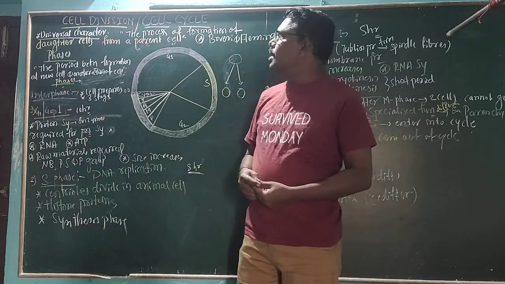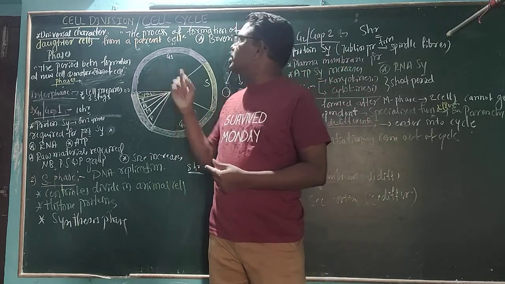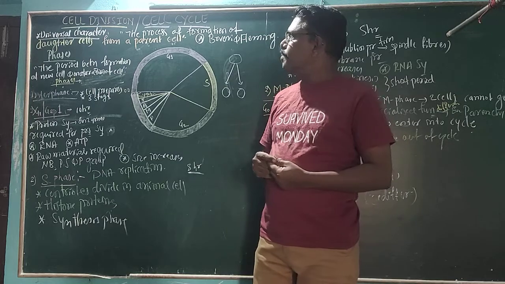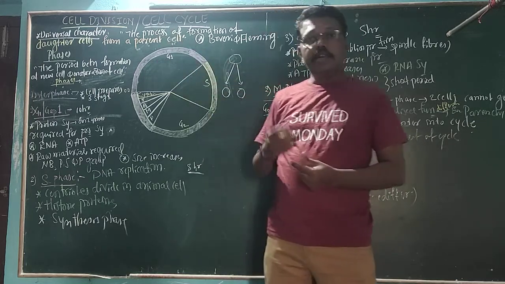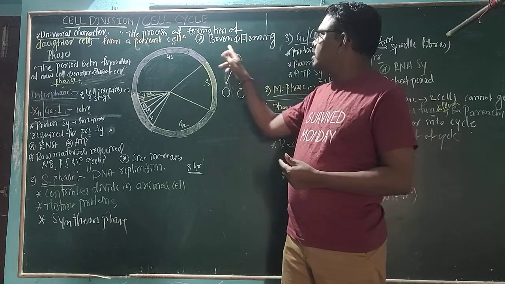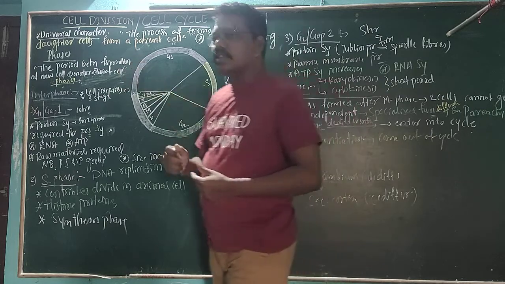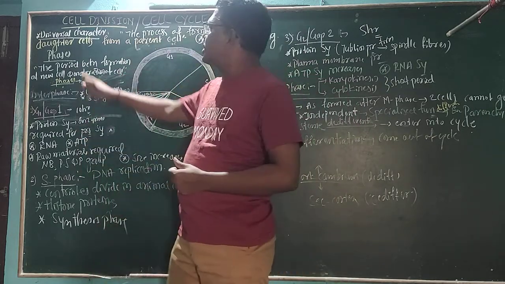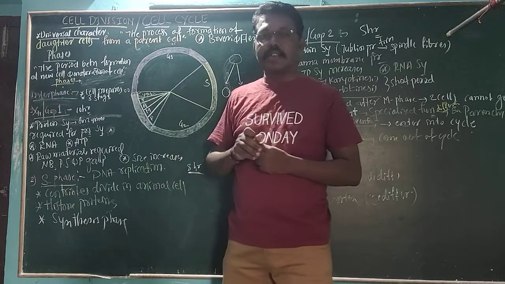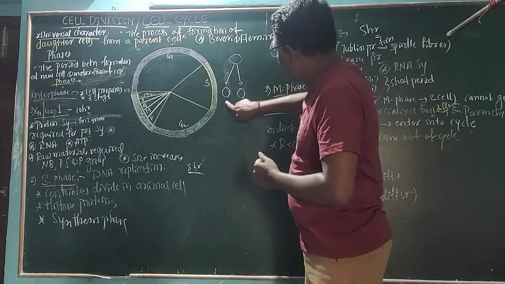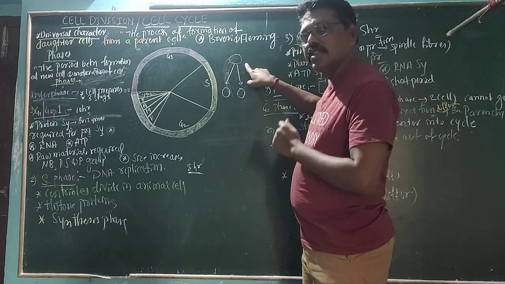is called reproduction as well as cell division. Then within cell division, we want to know about the cell cycle. Cell division was very well studied by two scientists, called Boveri and Fleming. Then within the cell cycle there are phases. What do you mean by cell cycle? Here we want to get two daughter cells from a single parental cell. That is called cell reproduction.